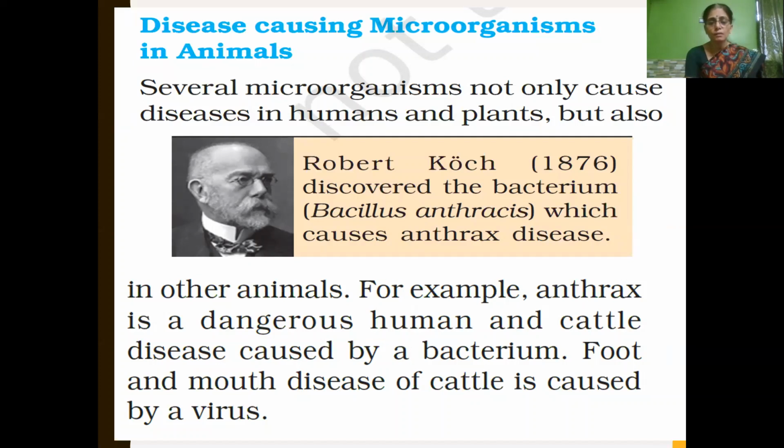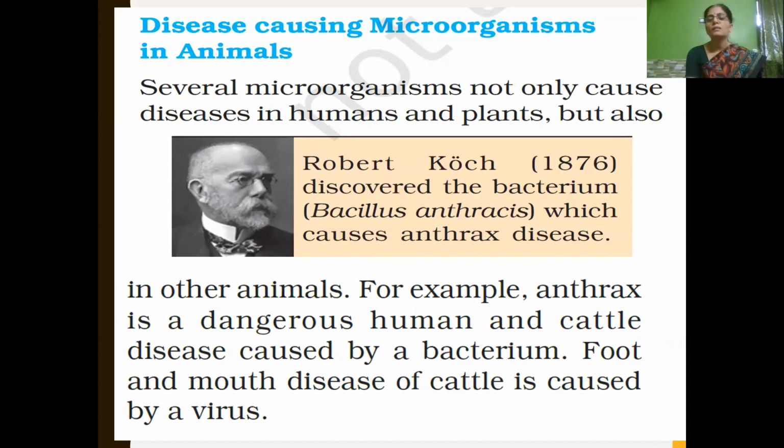And a very, very important one is the animal disease called anthrax. This anthrax is a dangerous disease. It is caused by microorganisms in humans as well as cattle. This disease is caused by the microorganism bacteria, or bacterium. So the first disease caused by a microorganism in animals is anthrax, caused by bacteria in cattle.